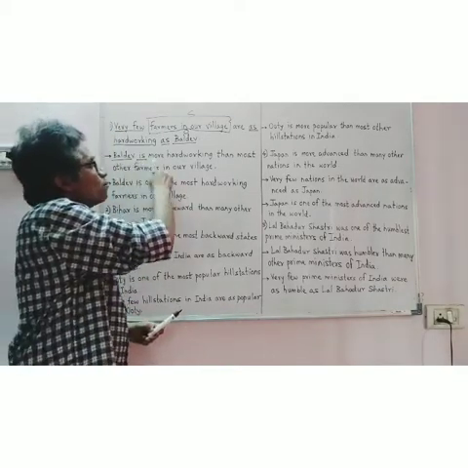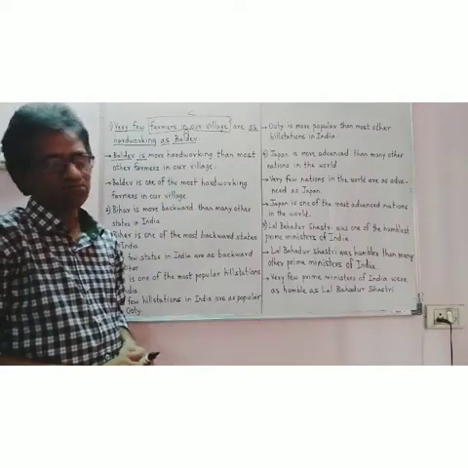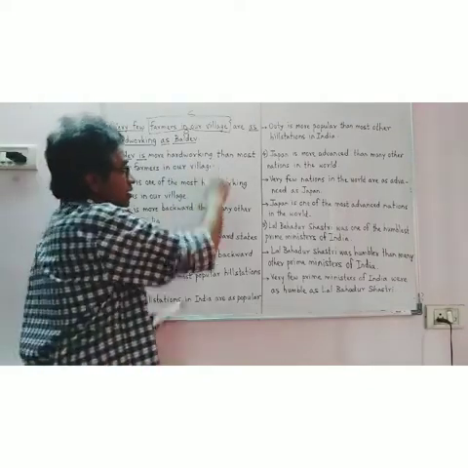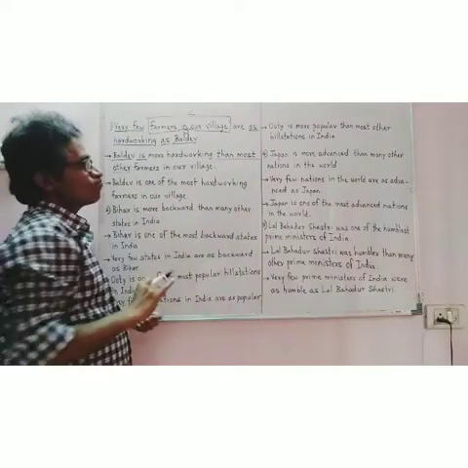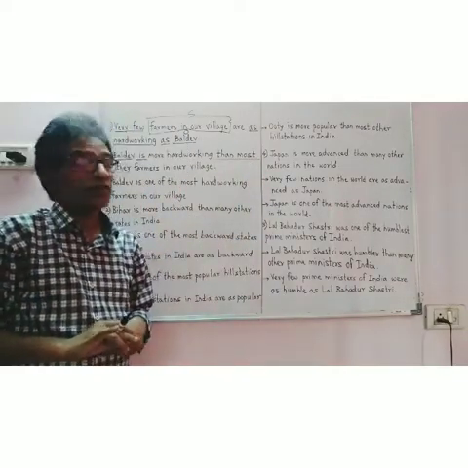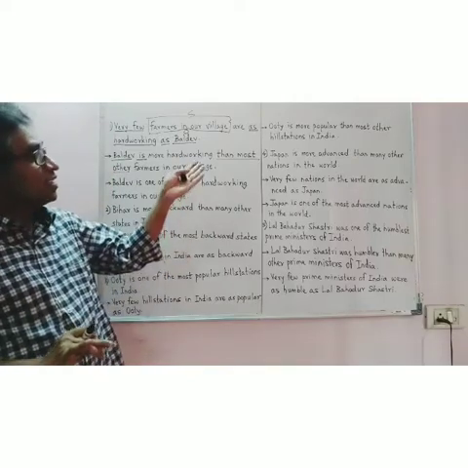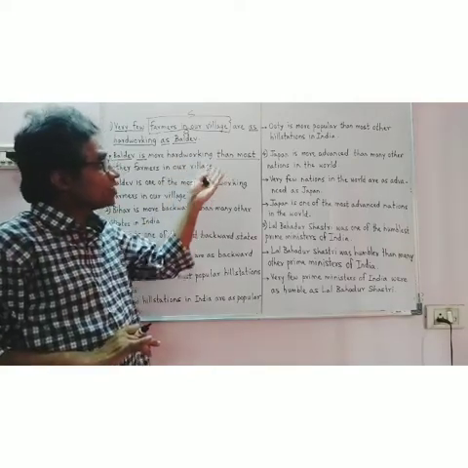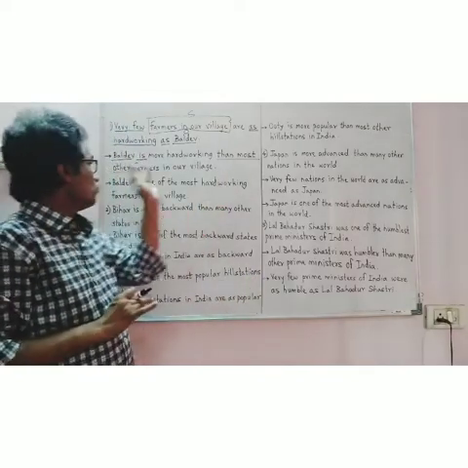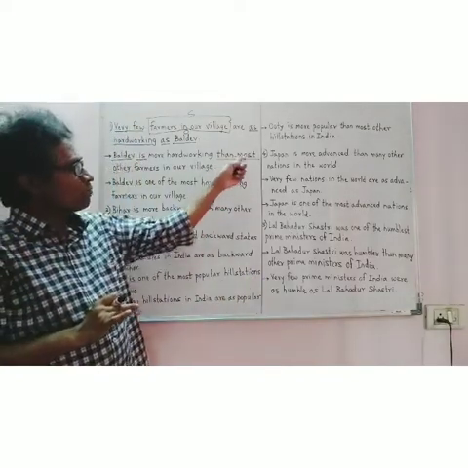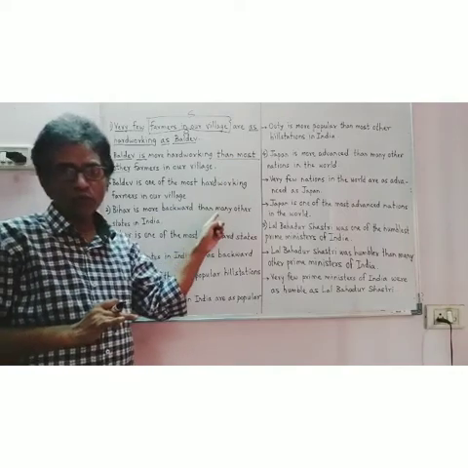Baldev is more hardworking than most other. This part you have to remember, because it is the identification of comparative degree. Than most other. In the place of most you can take many also.